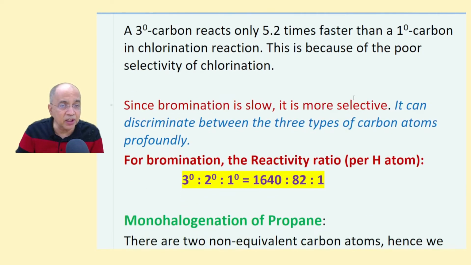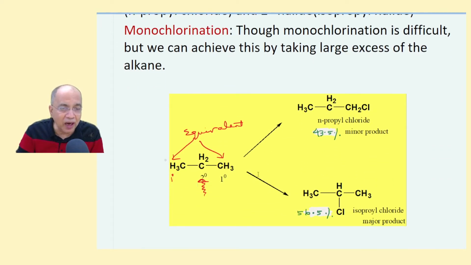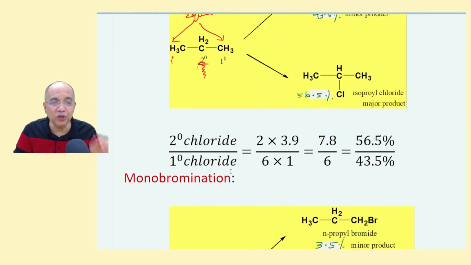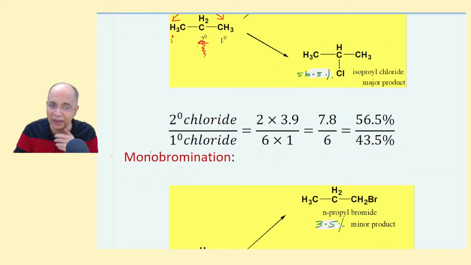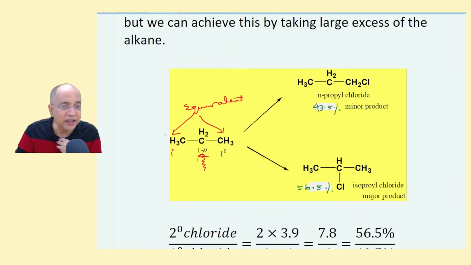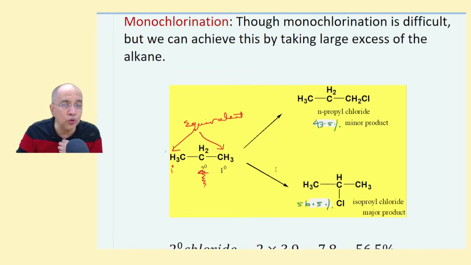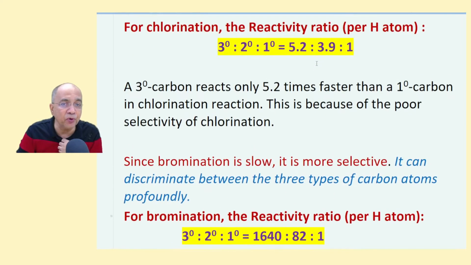Let us take this ratio. Now there are 3 plus 3, 6 hydrogens of a particular type. So for this 1 degree carbon, the probability factor, the statistical factor, is 6 because the two are equivalent carbon atoms. So you multiply 6 into 1, and the 2 degree carbon has 2 hydrogen atoms. So the statistical factor is 2, and for 1 hydrogen it is 3.9.